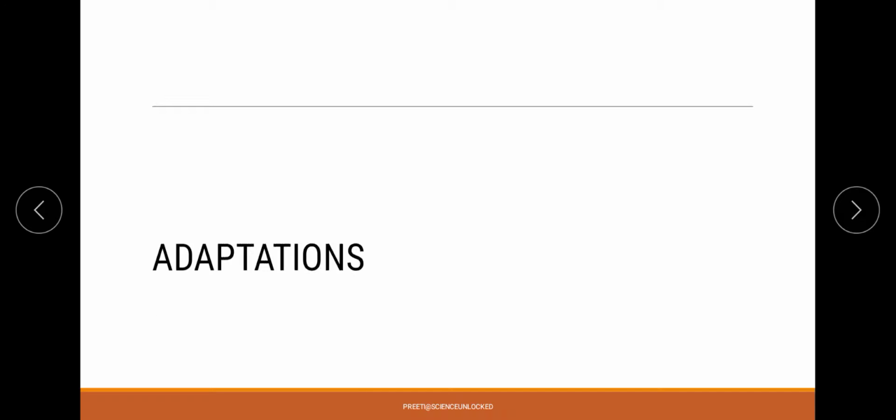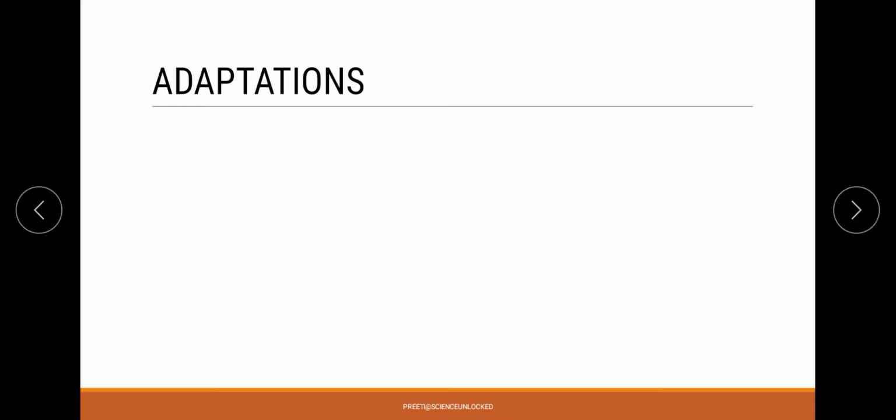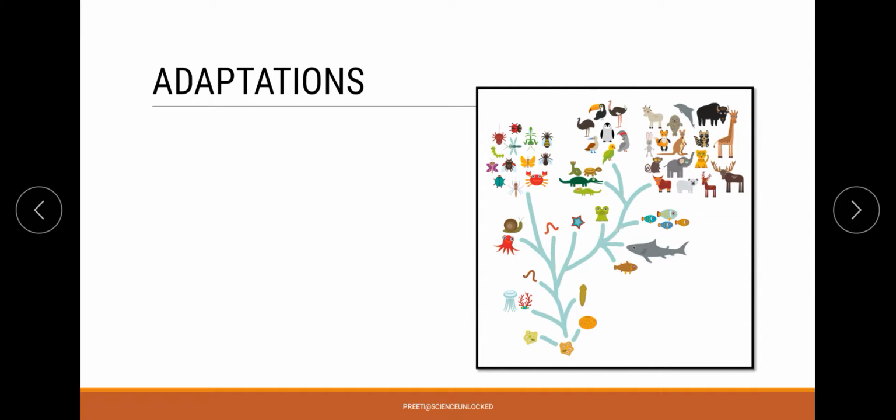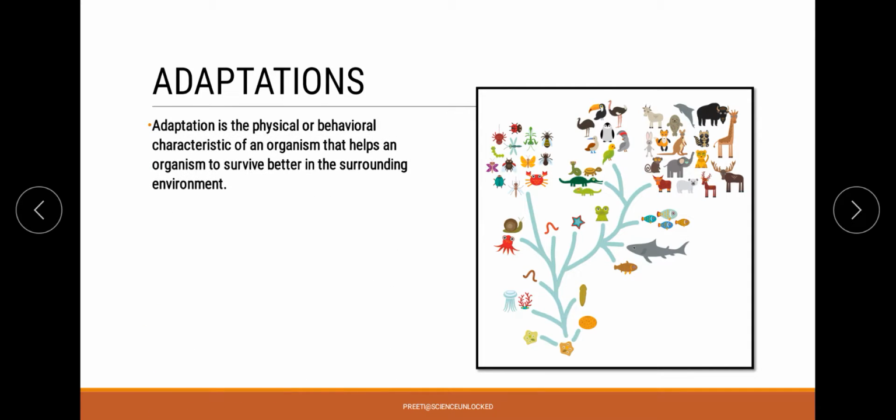That is done with the help of a phenomenon called adaptation, which is a kind of change in the existing characteristics, and this change can be a physical change or a behavioral change, which helps these animals or organisms with their existence and better survival in their surrounding environment.